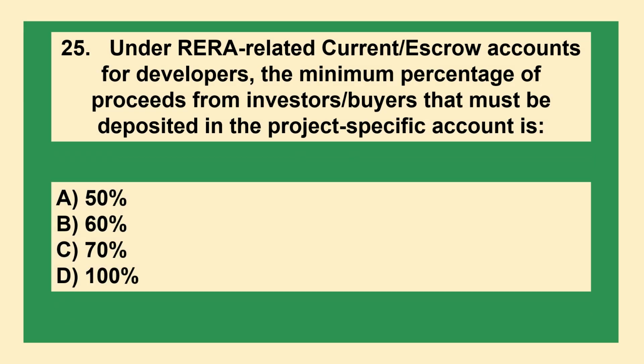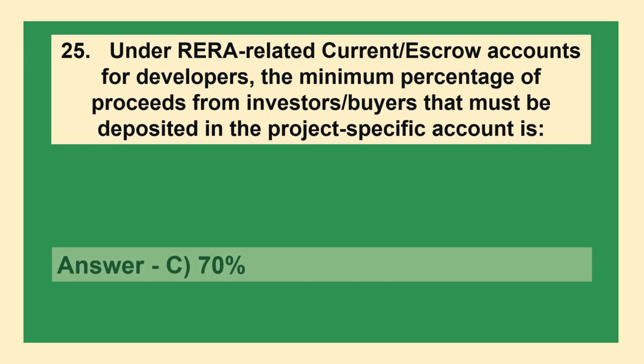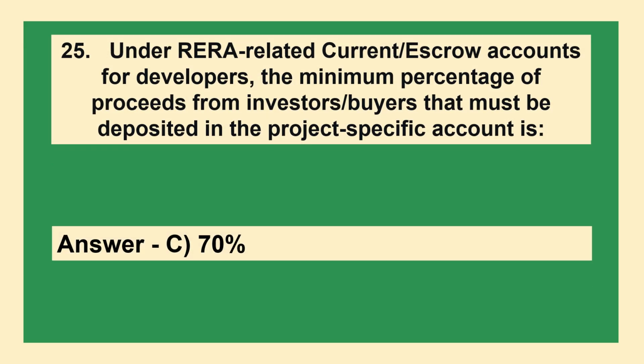Question. Under RERA-related current or escrow accounts for developers, the minimum percentage of proceeds from investors or buyers that must be deposited in the project-specific account is: option A, 50%; option B, 60%; option C, 70%; option D, 100%. Correct answer is option C, 70%.